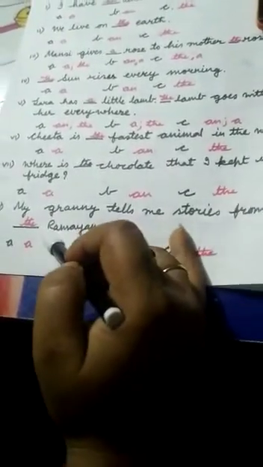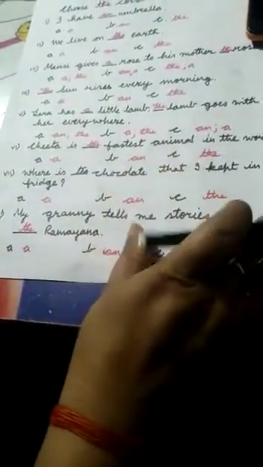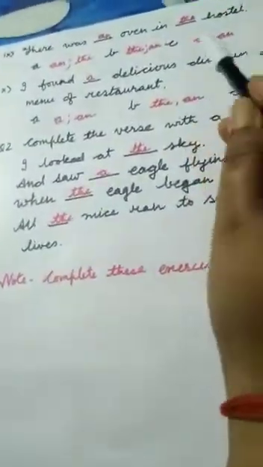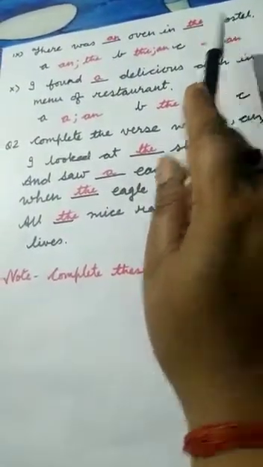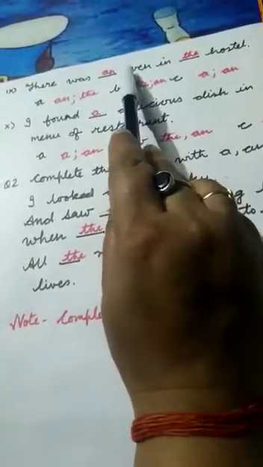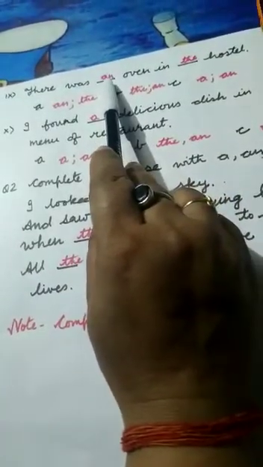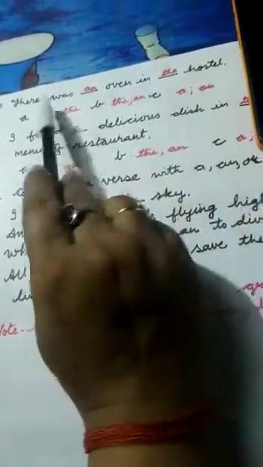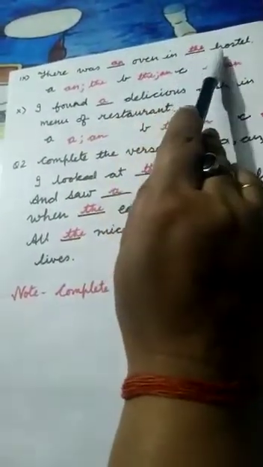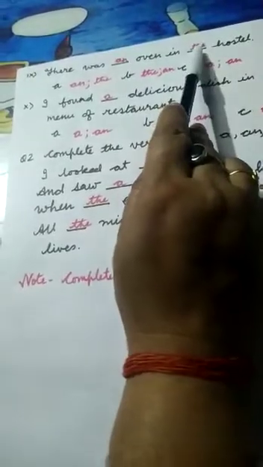The Ramayana is a holy book, so we will write here the. There was an oven in the hostel. Oven, O is a vowel, so we will write here an, and hostel is a place. In this sentence it is a particular noun because this sentence is related to the hostel, so we will write here the.